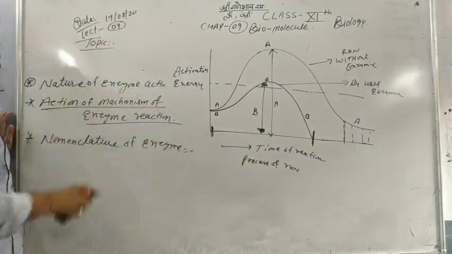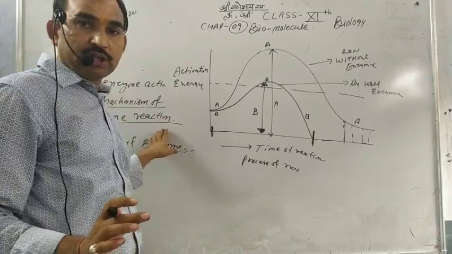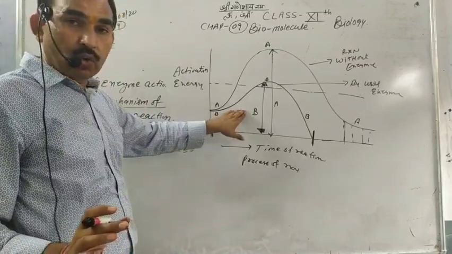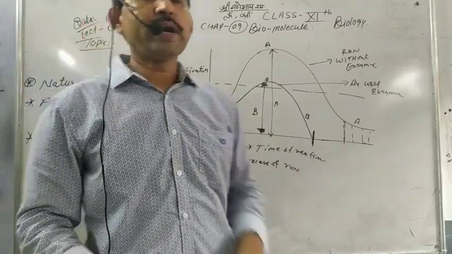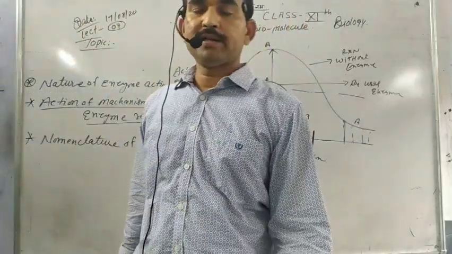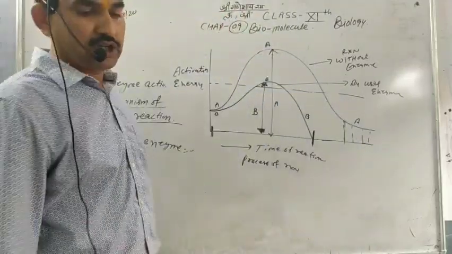Finally, to explain the mechanism of enzyme reaction after the lowering of the activation energy, two methods are used to explain the process of the action of enzyme reaction.